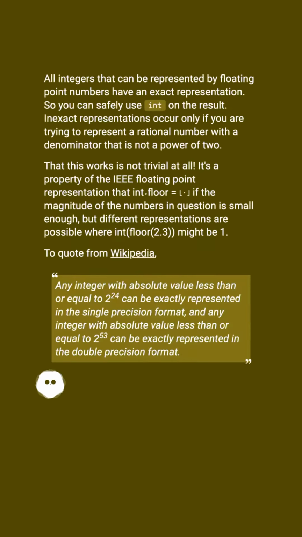All integers that can be represented by floating point numbers have an exact representation, so you can safely use int on the result. Inexact representations occur only if you are trying to represent a rational number with a denominator that is not a power of 2. That this works is not trivial at all.